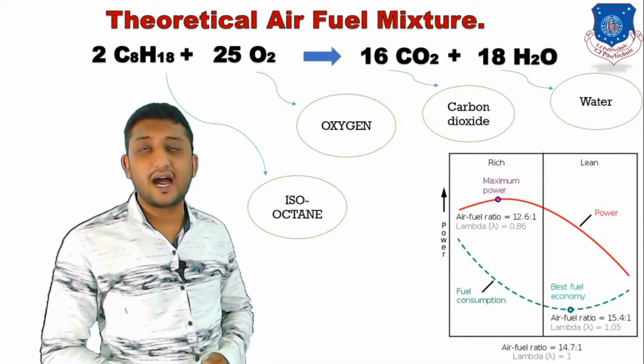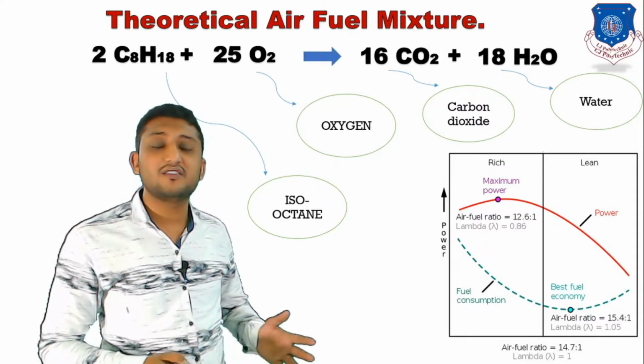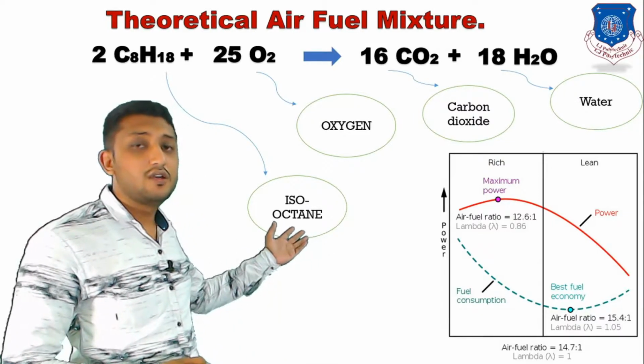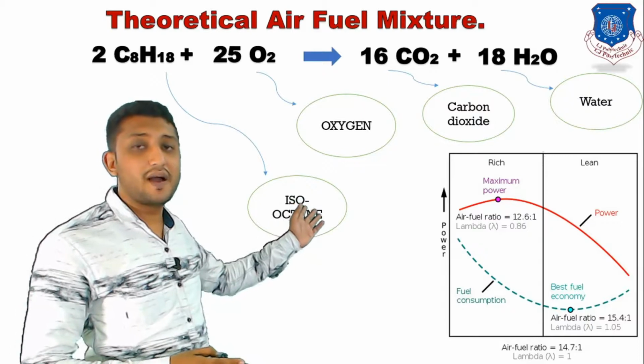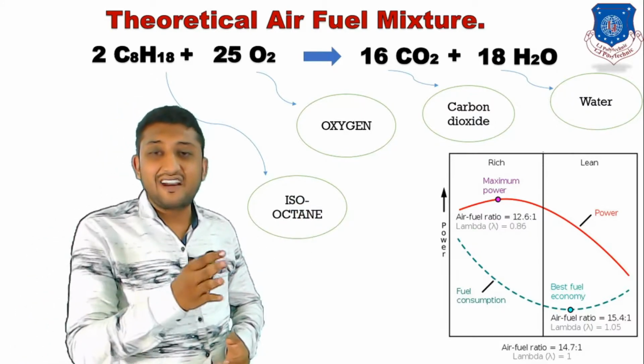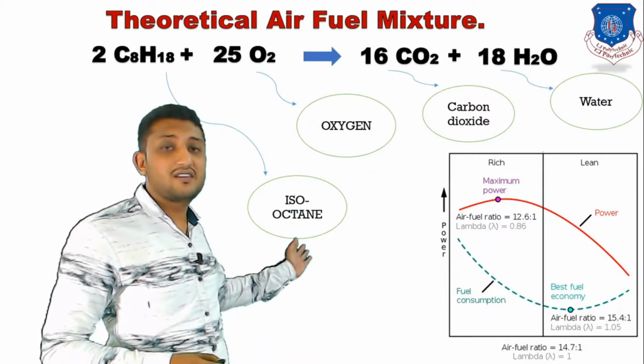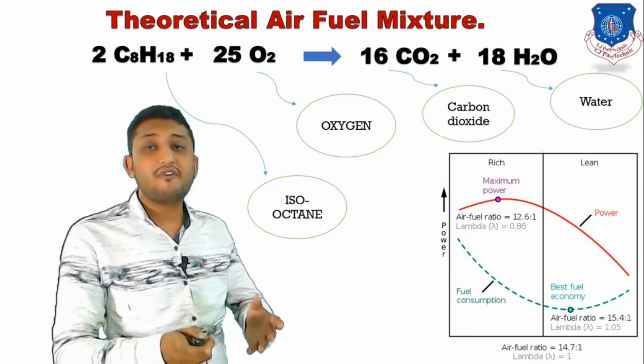When this equation is satisfied, then only we can say that it is a complete combustion. Now we will see a graph of power versus air fuel ratio. In this graph you can relate that the maximum power is achieved when there is a slightly rich mixture, and the maximum fuel efficiency we can achieve when there is a slightly lean air fuel mixture.